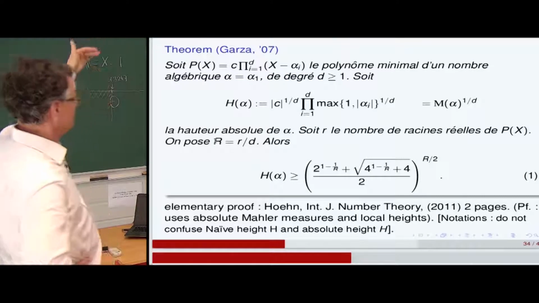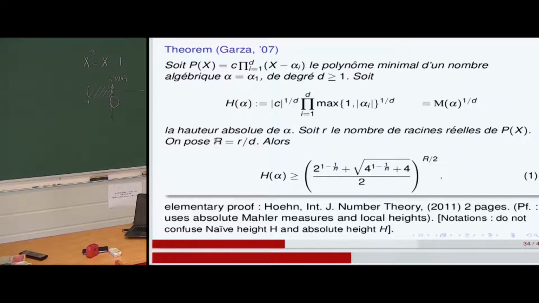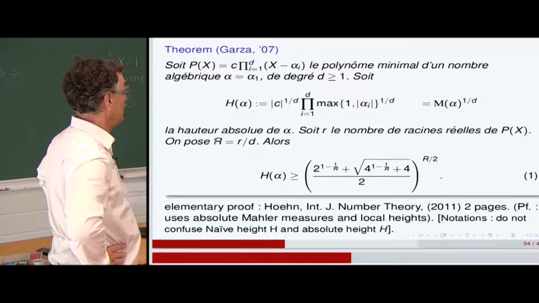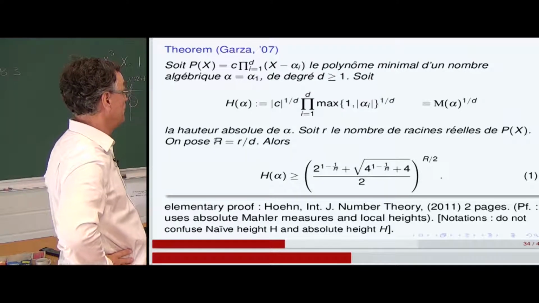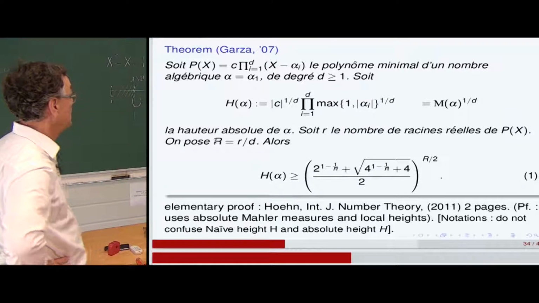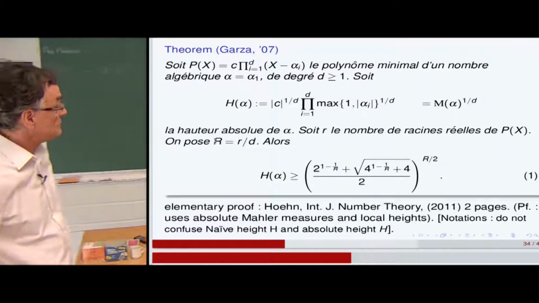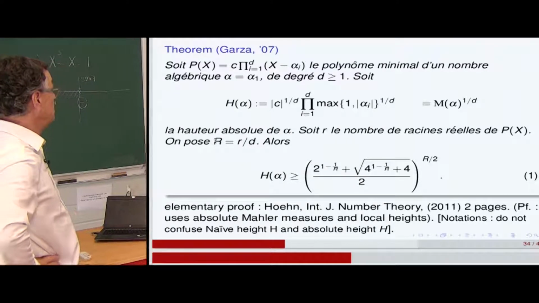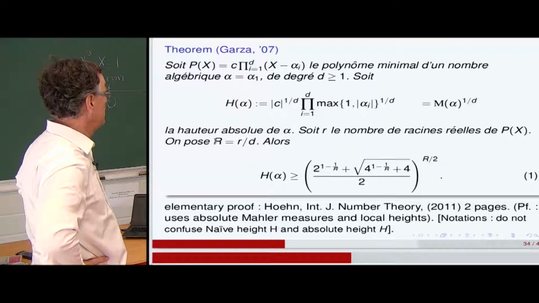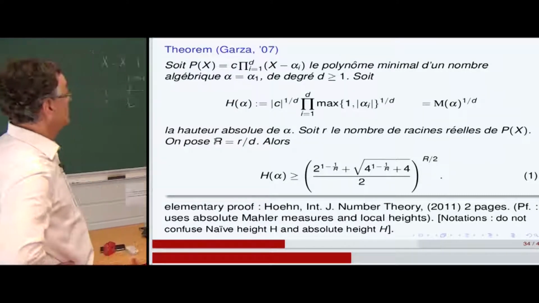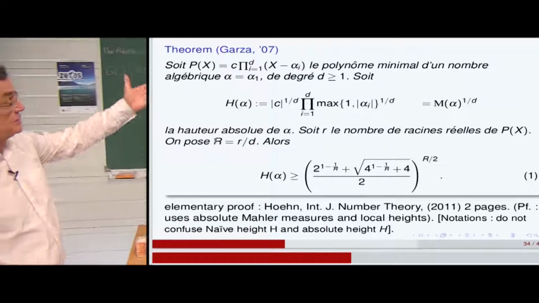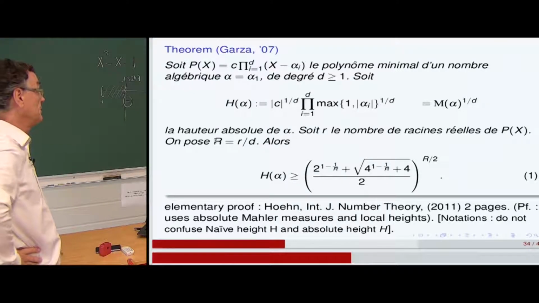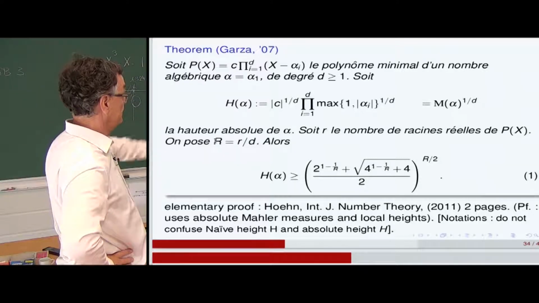So you take the power of the Mahler measure to 1 divided by the degree, and you consider small r, the number of real roots of this polynomial, and you put big R equal the ratio of real roots divided by the degree, and then this height, which is a certain power of the Mahler measure, the power 1 divided by d, is greater than this expression.